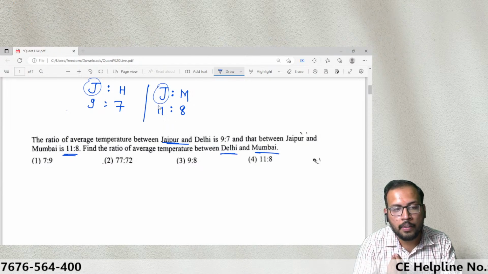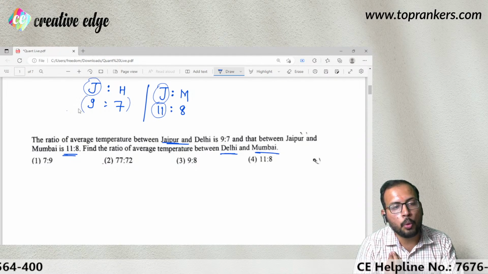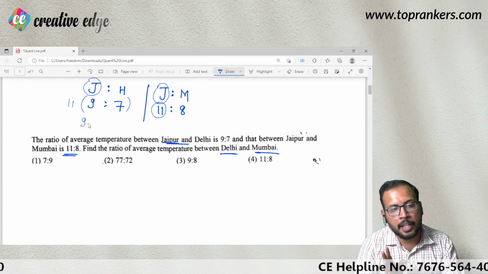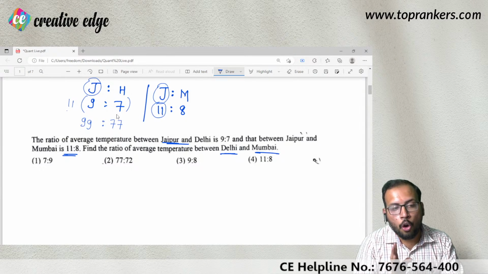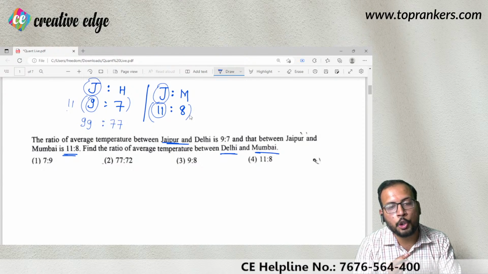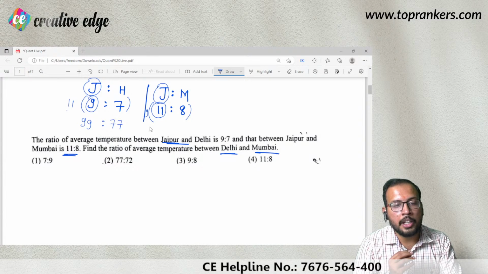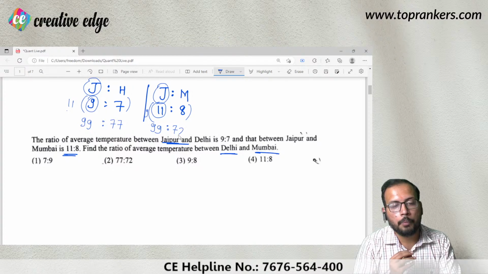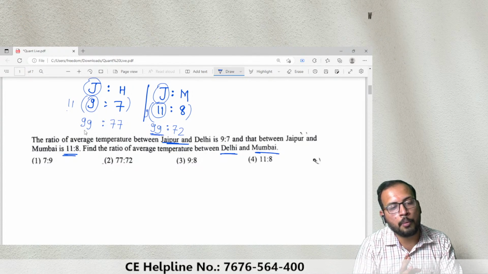So what I will do is multiply this 11 with the entire first ratio. I am going to multiply 11 here, it is going to become 11 into 9 is 99, 11 into 7 is 77. And the 9 that is visible here, I will multiply the second ratio by 9. It is going to become 9 into 11 is 99, 9 into 8 is 72. So you can see that in both the ratios the value of Jaipur has become 99.